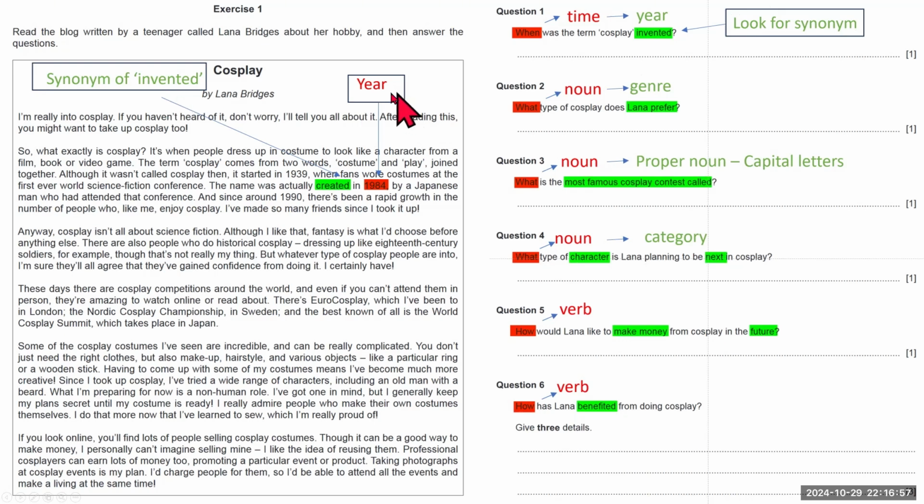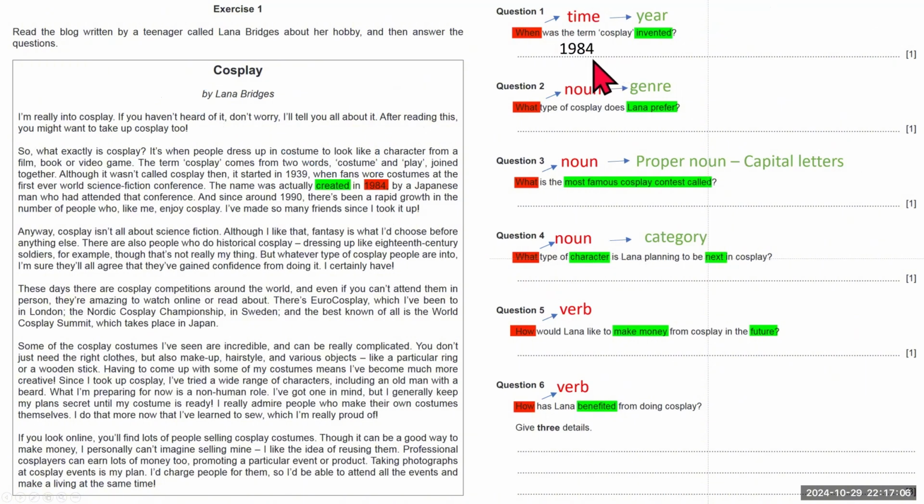And here immediately I can see the year 1984. That's my answer, 1984. Now let's carry on to question 2. Question 2 says, what type of cosplay does Lana prefer? So let's look for the paraphrase of Lana prefer. Here it says, I would choose before anything else. So that's another way of saying that she prefers it.